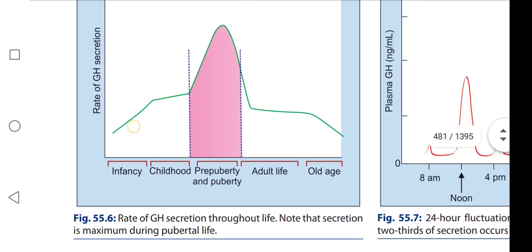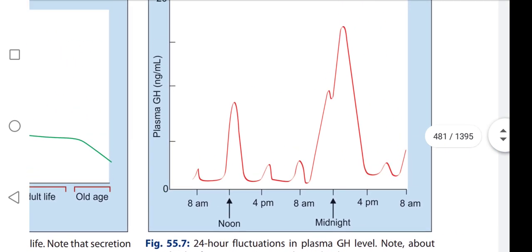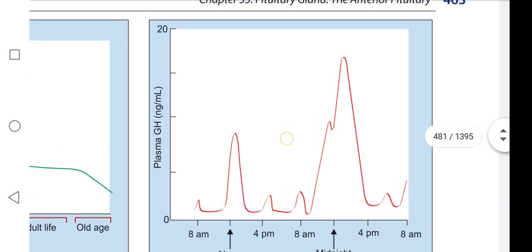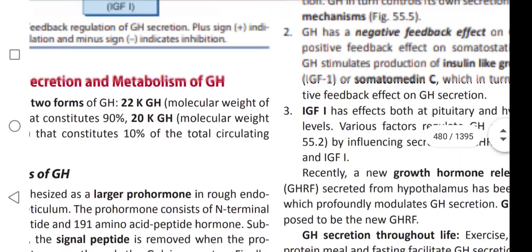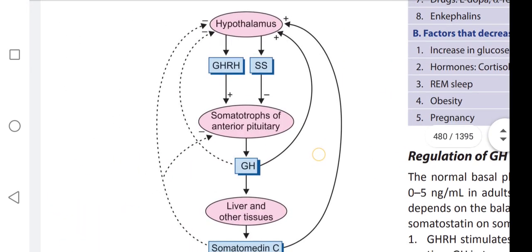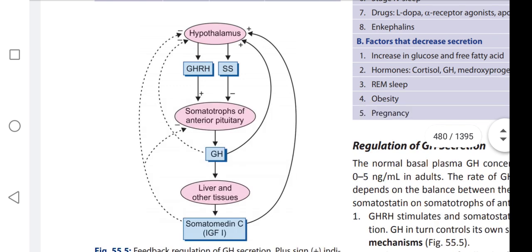In the 24-hour fluctuation, it is more at midnight. Okay. Mostly 70% is during slow wave sleep, that is stages 3 and 4.